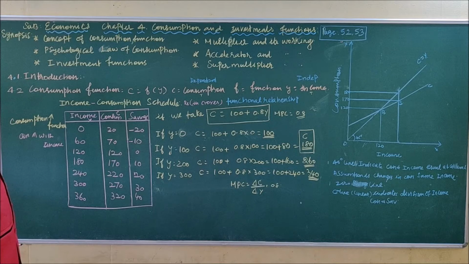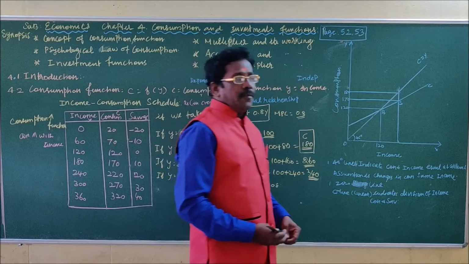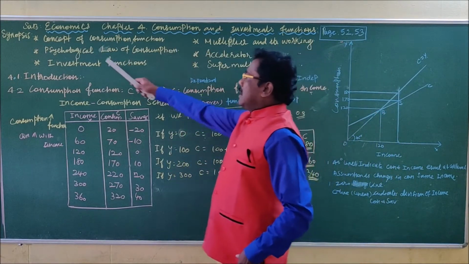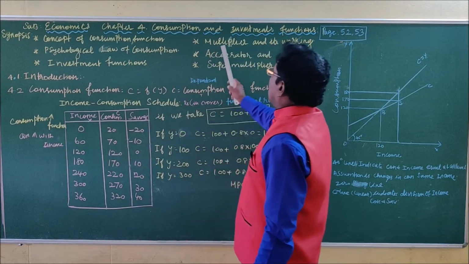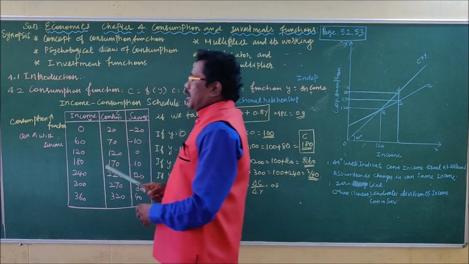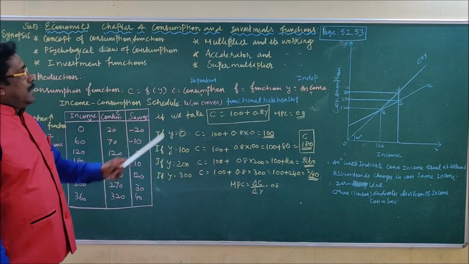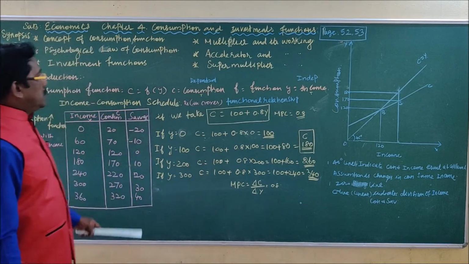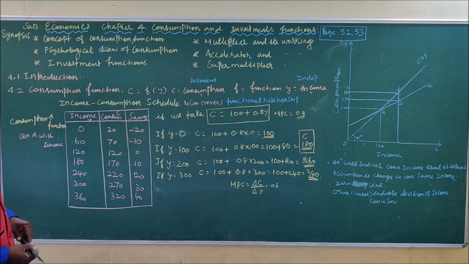In this chapter we will discuss 6 important topics, namely concept of investment function, psychological law of consumption, investment functions, meaning of multiplier and its workings, accelerator, what we mean by accelerator and how it works, and what is super multiplier and its working.